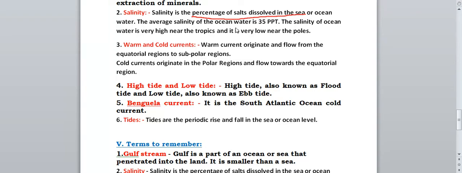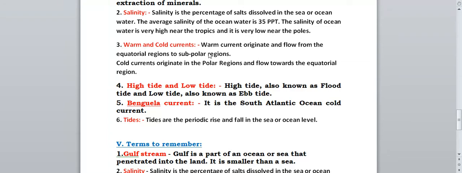The average salinity of the ocean water is 35 ppt, parts per thousand. The salinity of ocean water is very high near the tropics and very low near the poles, meaning the percentage of salt will be very high near the tropics and very low near the poles. So this was all about salinity. It is a percentage of salt dissolved in ocean or sea water. The average salinity of seawater is 35 ppt, and it is very high near the tropics and very low near the poles.